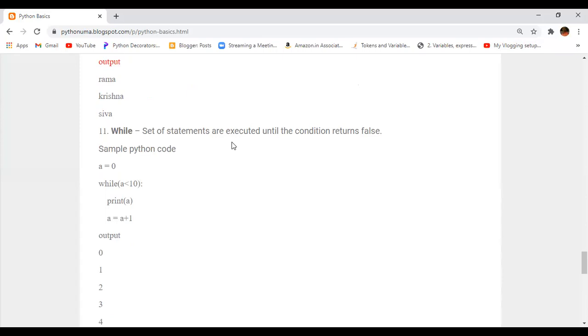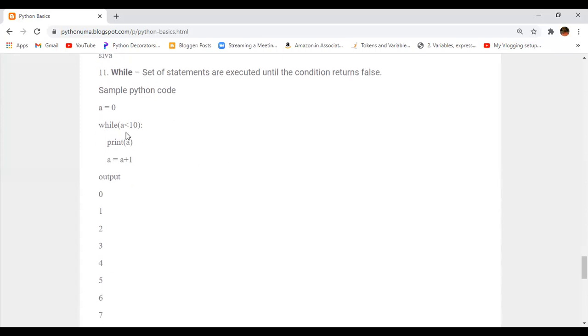If the condition returns false, the block of statements is not executed. If the condition is true, the set of statements is executed. For example, a equals 0. If you want to see the result, execute this one. No problem.